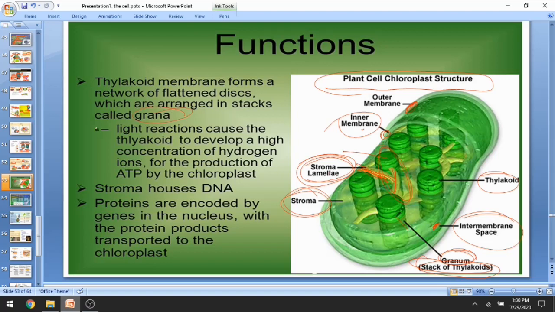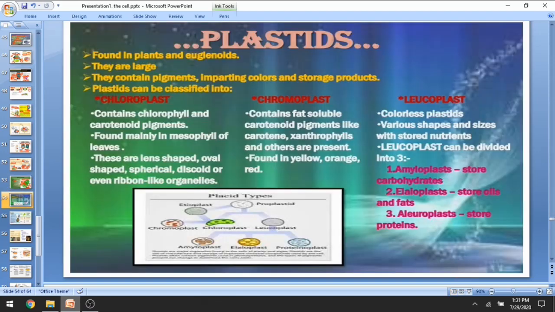When the light reaction occurs, at that time the thylakoid develops a high concentration of hydrogen ion for the production of ATP, because ATP requires hydrogen ion, and the chloroplast does so. So stroma houses DNA. Stroma basically captures DNA within it. Proteins are encoded by genes in the nucleus, and the protein products are transported to the chloroplast.